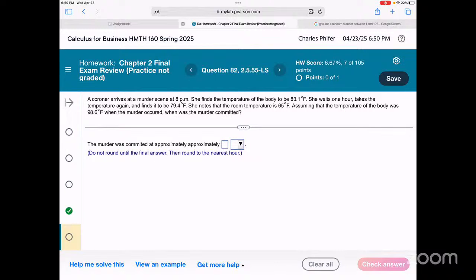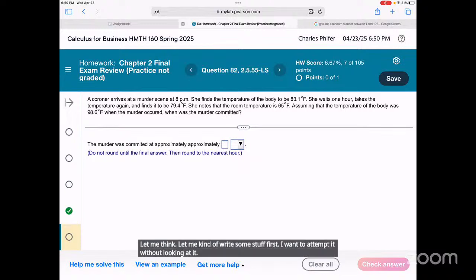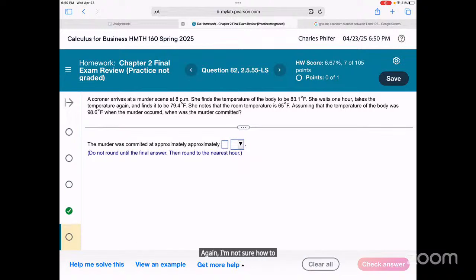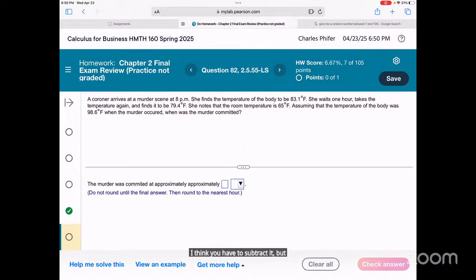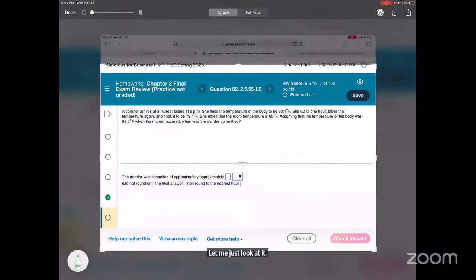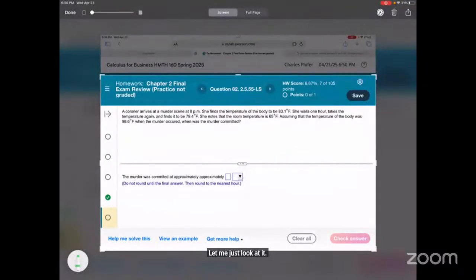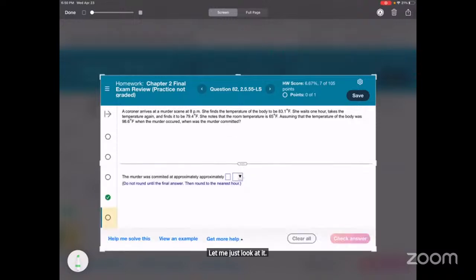Let me write some stuff first. I want to attempt it without looking at it. Again, I'm not sure how to factor in the temperature of the room. I think you have to subtract it, but I'm not 100% sure. Let me just look at it.